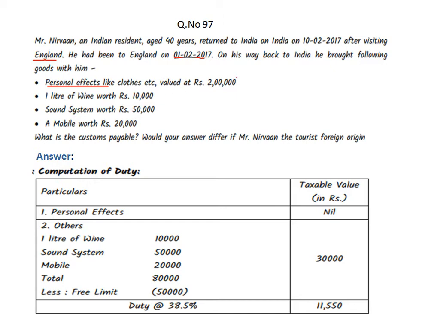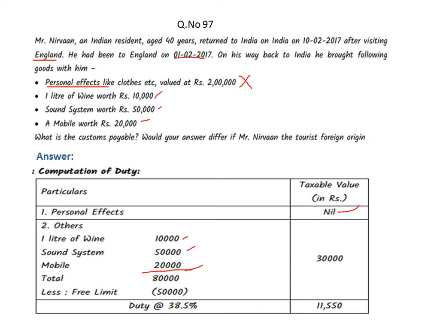Personal effects of any value are exempted. See here, nil for personal effects. 1 liter of wine worth rupees 10,000 is taxable. Sound worth means you have to first check the total amount. Then sound system 50,000 rupees, mobile, wine and mobile. So you take the 1, 2, 3. The total is how much here? 80,000. The rule says that if the person is from a country other than Nepal, Bhutan, Myanmar, 50,000 rupees is free.